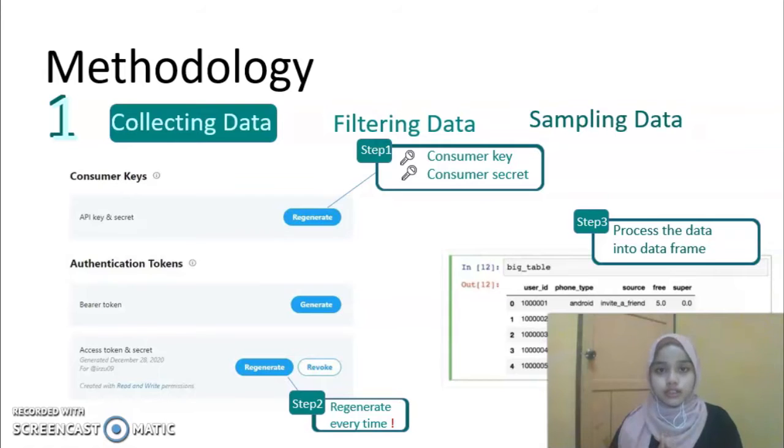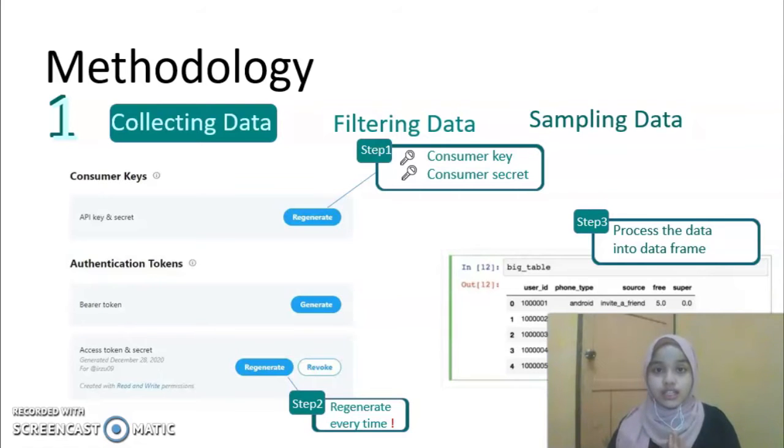Next is methodology. In this project, we categorize the methodology techniques into 5 parts. First is the dataset, second is hardware and software components, the third one is the pre-processing of text, the fourth one is the model, and the last one is evaluation criteria. So here, the first one is the dataset.